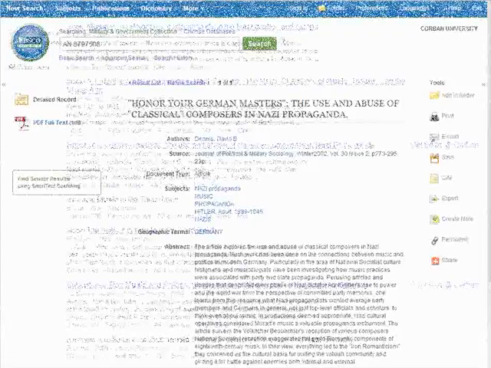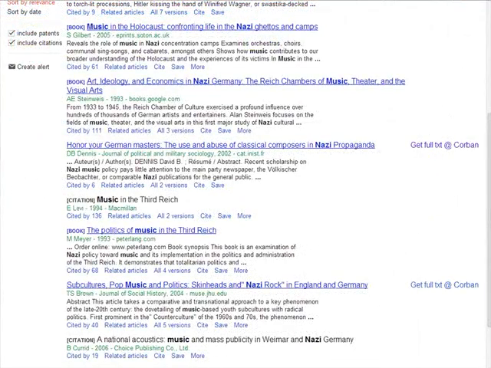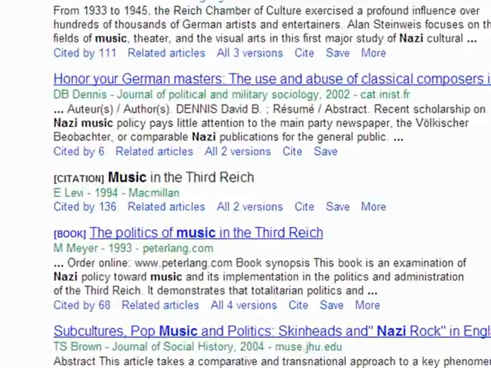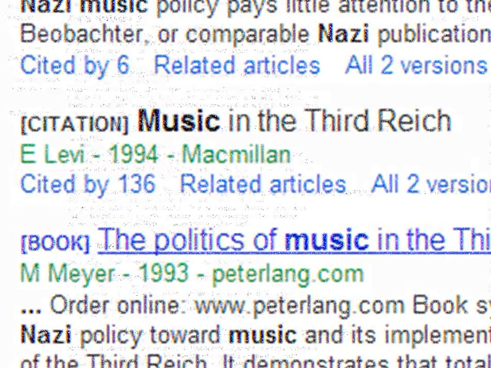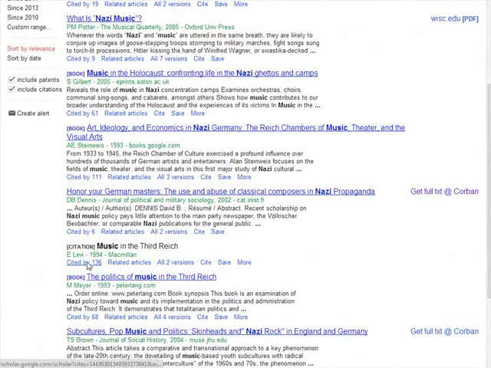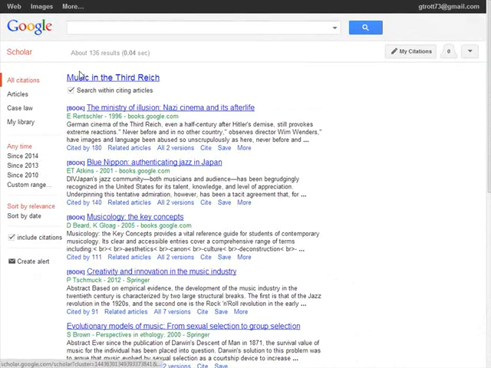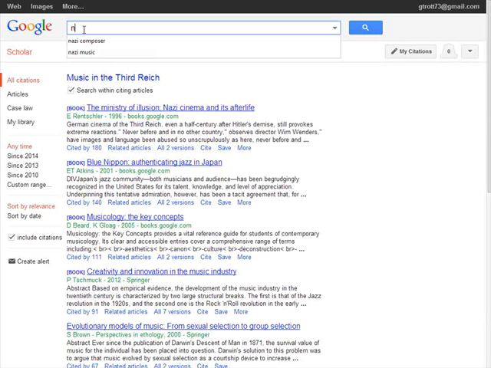The Cited By feature in Google Scholar is another nice venue through which you can find related articles. Oftentimes articles that cite a particular article are on a similar topic. There is a citation entitled Music in the Third Reich with a fair amount of Cited By links. Let's narrow down the results by searching within the cited articles for the term Nazi. This brings up a fair amount of related articles on the topic.